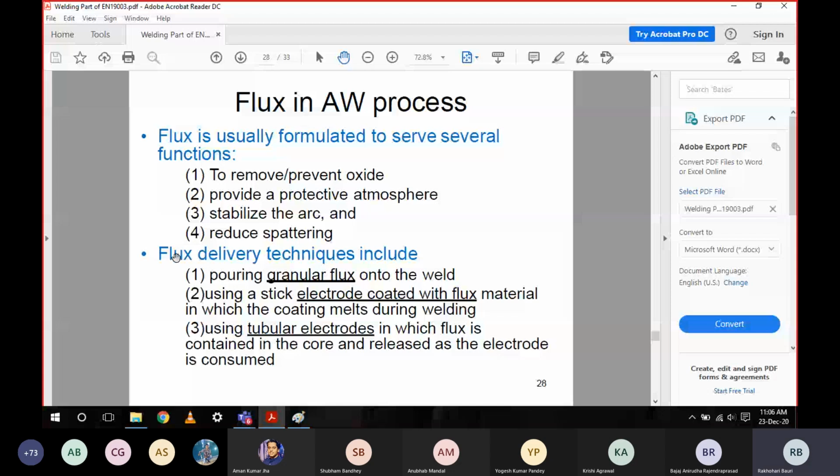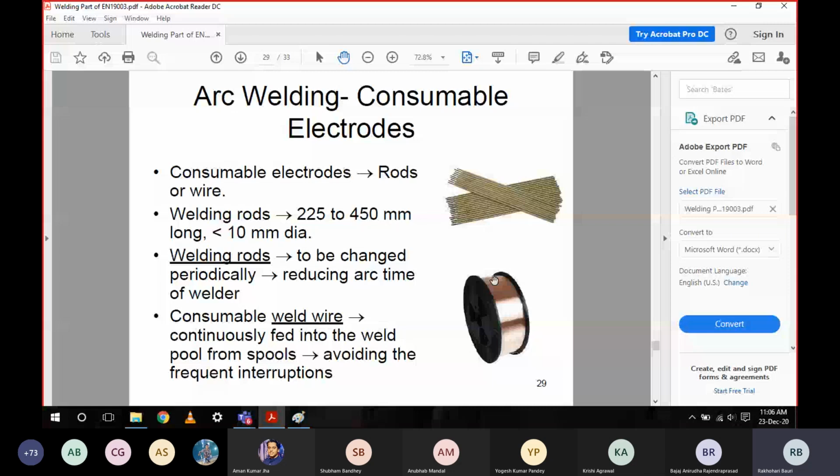Now here are the types of electrodes: these are electrode rods, and here is a continuous wire electrode, a spool of electrode. The first kind of electrode is smaller in length. So when you make a larger weld, when the first electrode is finished, you have to stop and attach the second electrode.